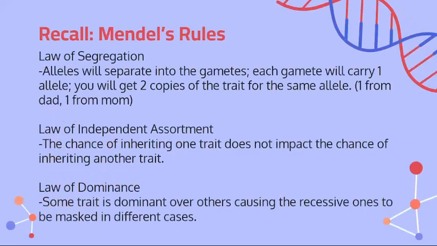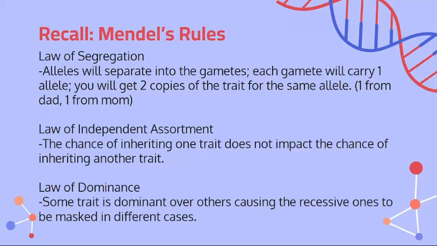Recall that these were Mendel's rules. We had the law of segregation: all alleles will separate into gametes, and each gamete will carry one allele. Remember that you are formed by a sperm cell and an egg cell, one from dad, one from mom, so you have two copies of the allele for the same trait.